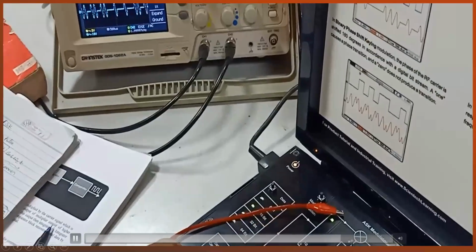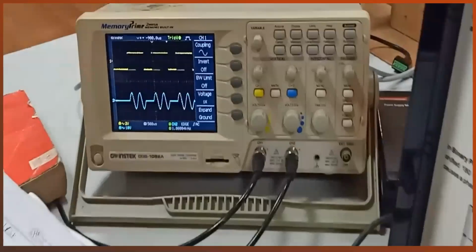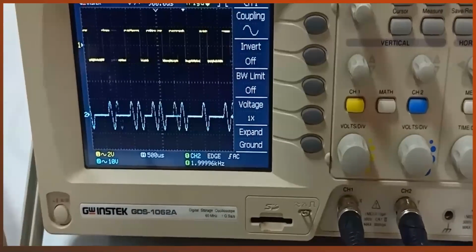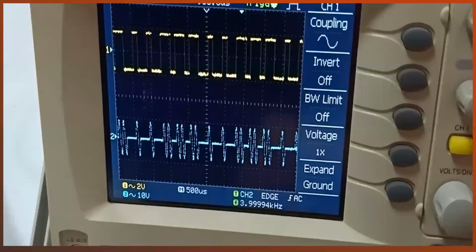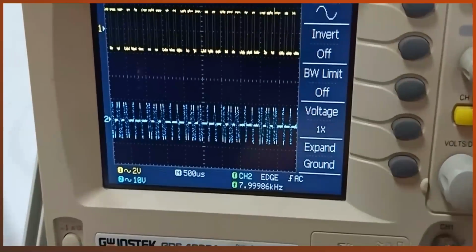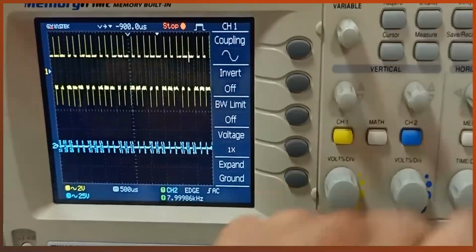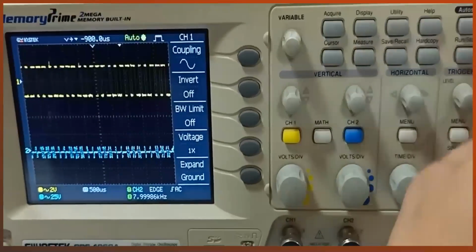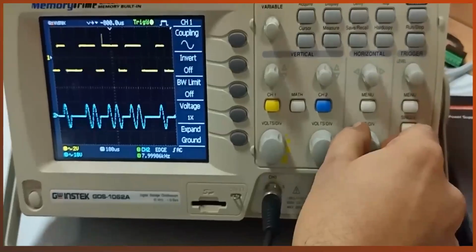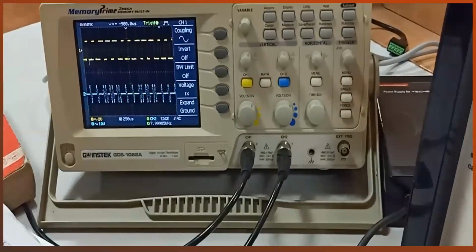Now for 4 kilohertz, if we change the data clock, this is the output. For 8 kilohertz this is the modulated output. For 16 kilohertz this is the modulated output. So in this way we can perform the modulation.